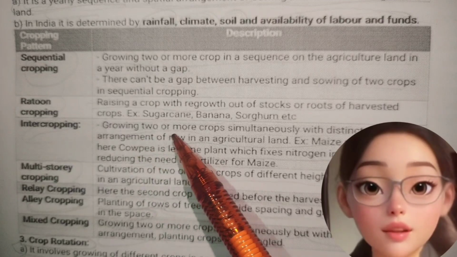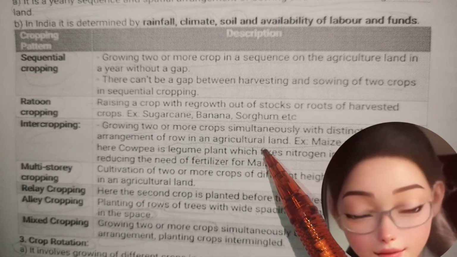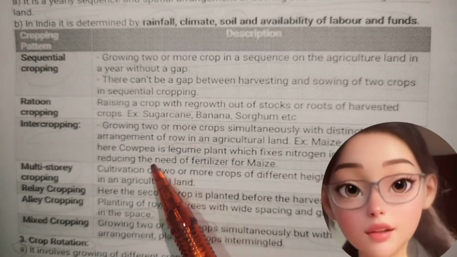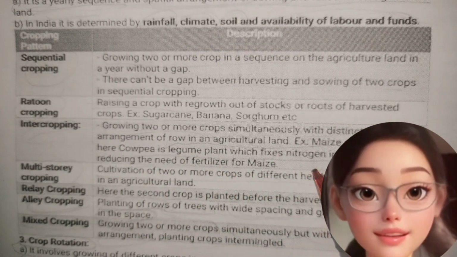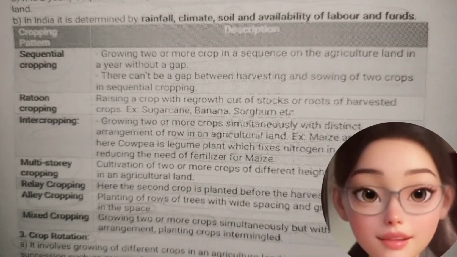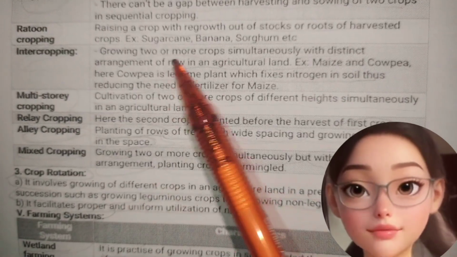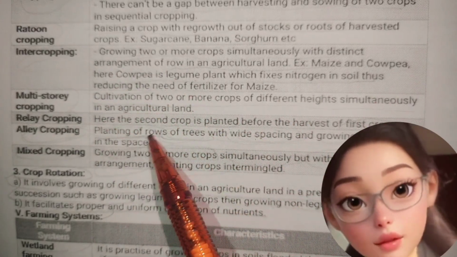Intercropping. Growing two or more crops simultaneously with distinct arrangement of rows in an agricultural land. Example: maize and cowpea. Here, cowpea is a legume plant which fixes nitrogen in soil, thus reducing the need of fertilizer for maize. Multi-story cropping. Cultivation of two or more crops of different heights simultaneously in an agricultural land.